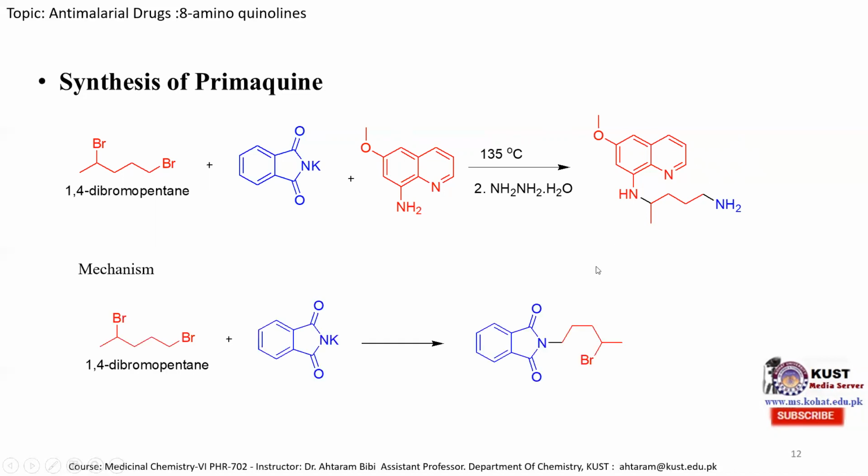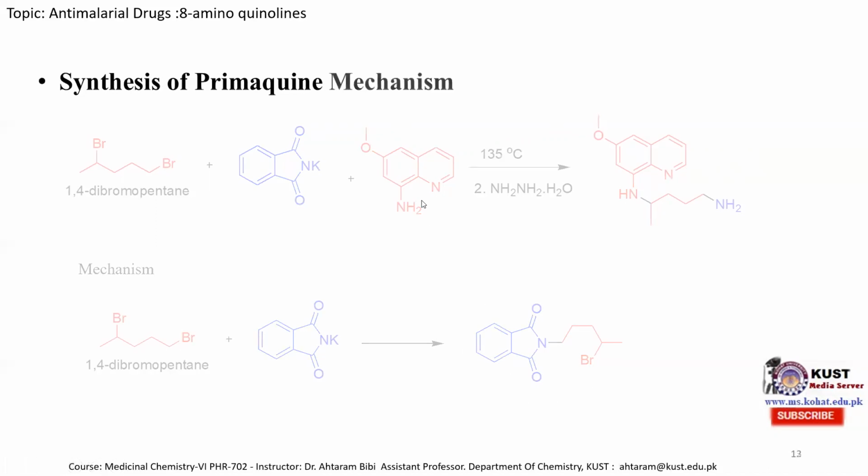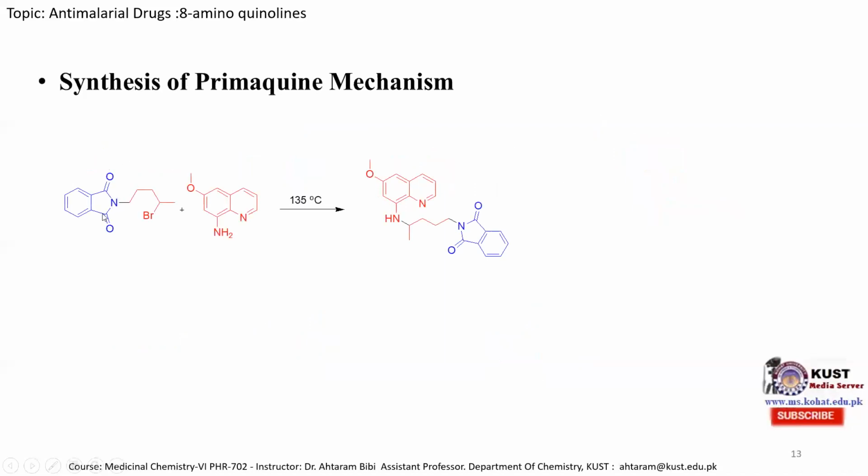In the first step, the 1,4-dibromopentane molecule is treated with potassium phthalimide, and simply this nitrogen attacks this carbon atom, eliminating the bromide ion. So we will obtain this intermediate. In the second step, this intermediate is treated with 8-aminoquinoline, and simply this amine attacks this carbon atom, eliminating the bromide ion, because bromine is a good leaving group, and we obtain this intermediate species.